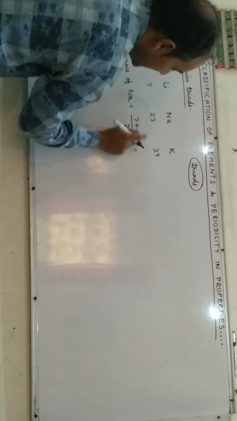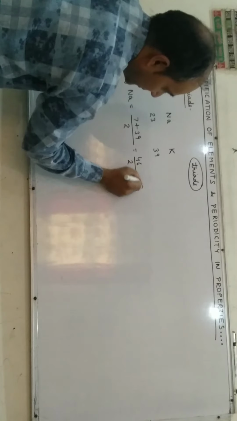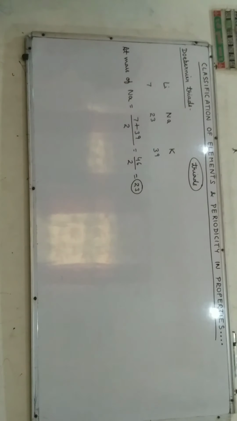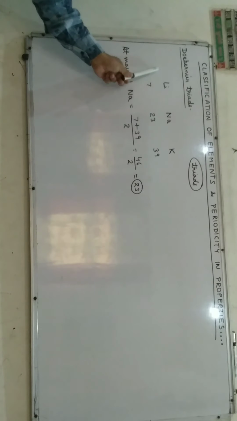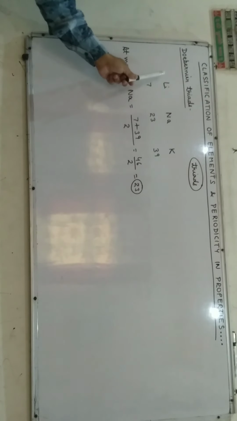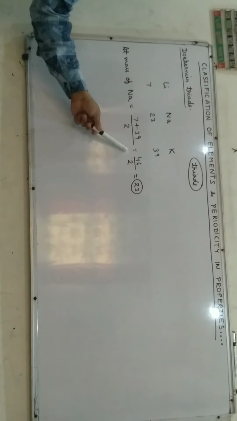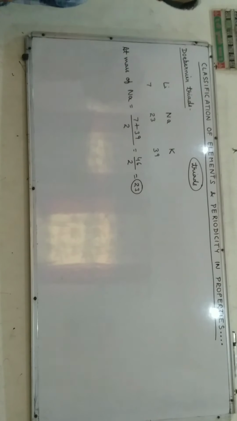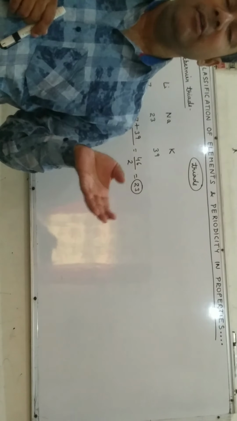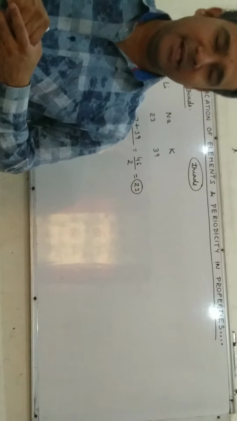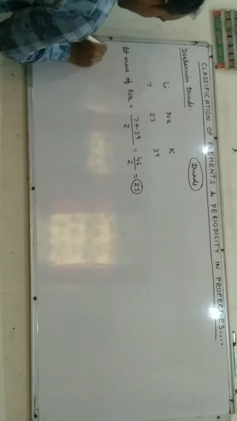Now let us check. From this experiment, it is clear that the atomic mass of sodium is the average of the sum of lithium and potassium. The main limitation of Döbereiner's triads is that it could identify only 4 triads. That's why it was discarded.